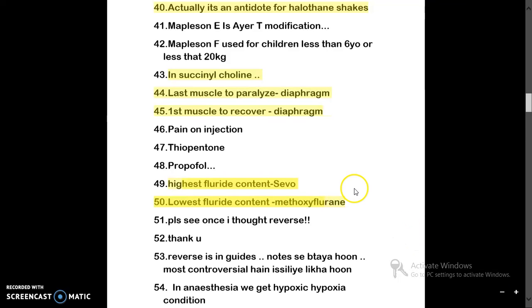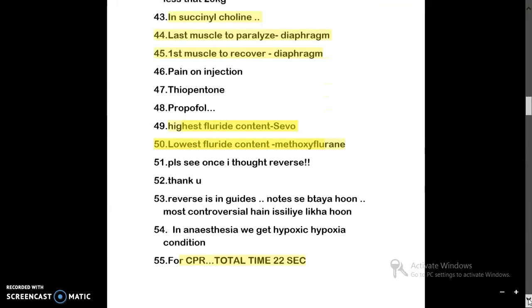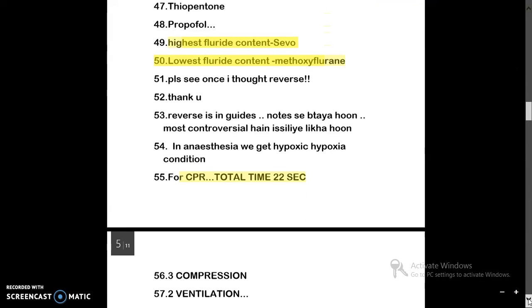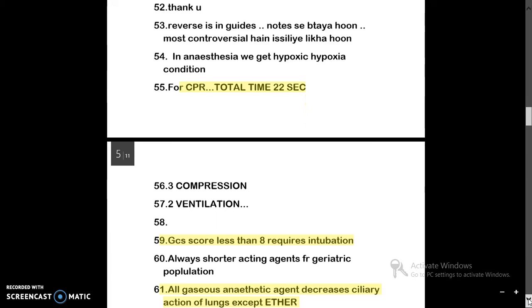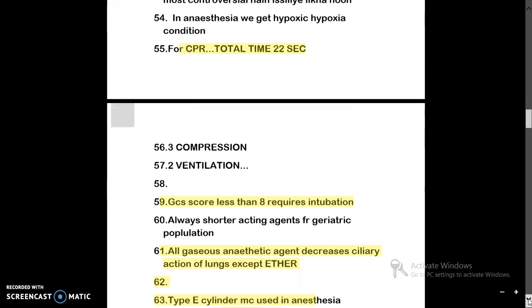Then two anesthetic agents which cause pain on injection are etomidate and propofol. Although there are many, but these two are main. Then highest, it is a controversial question, but till now you have to remember that the highest fluoride content is in enflurane and the lowest fluoride content is in methoxyflurane. Then in anesthesia we get a hypoxia type of condition. Also for CPR the total time is 22 seconds and GCS score less than 8 requires intubation.